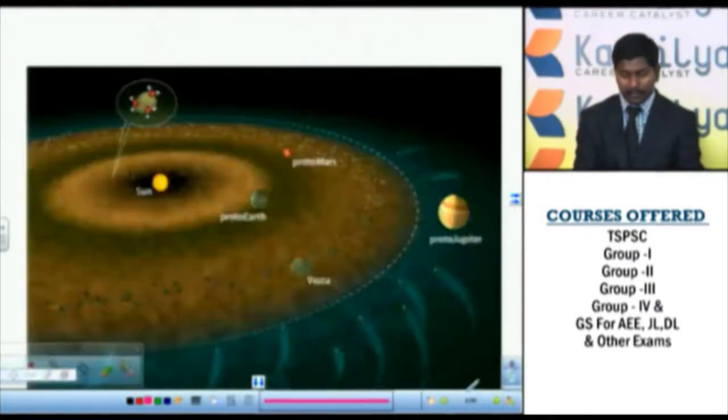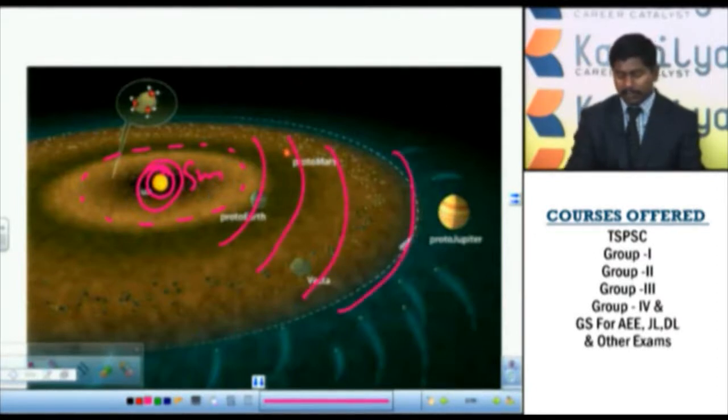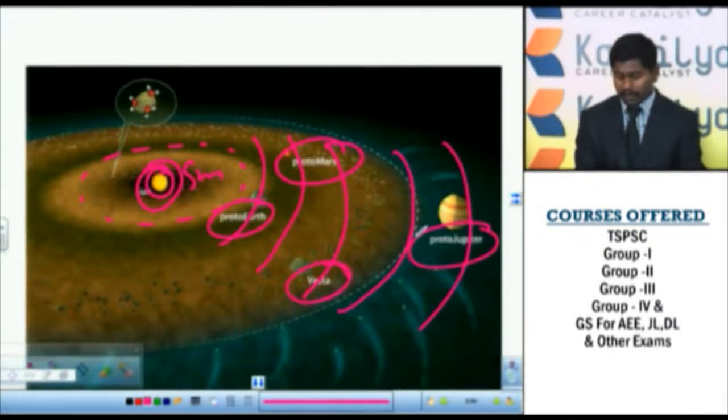Similarly, here in the picture you can see this is the sun, this is actually the solar prominence. When the solar prominence starts rotating around itself, the dense core remained at the center and led to the formation of the sun, and these are the planets which evolved from it at different points of time. So this is proto-Earth, proto-Mars, proto-Vesta, proto-Jupiter, like this.